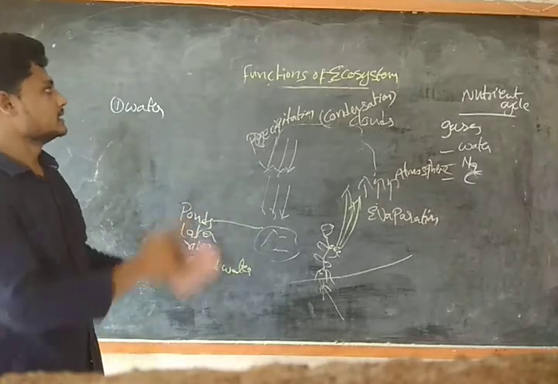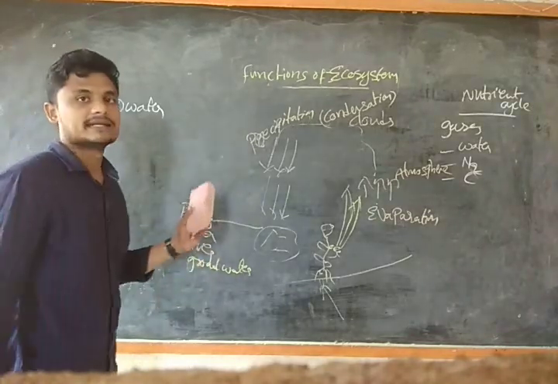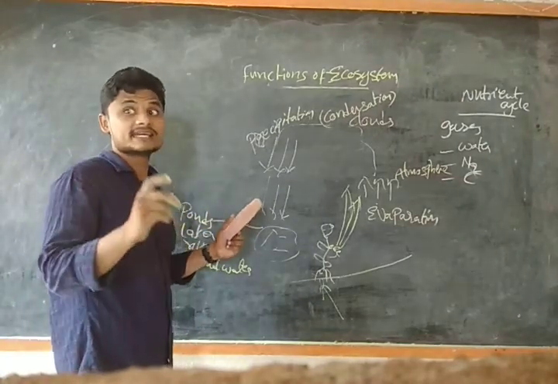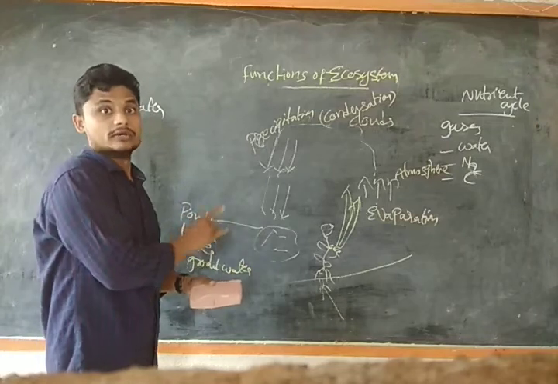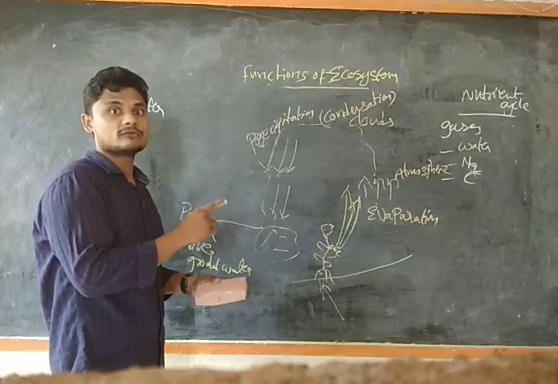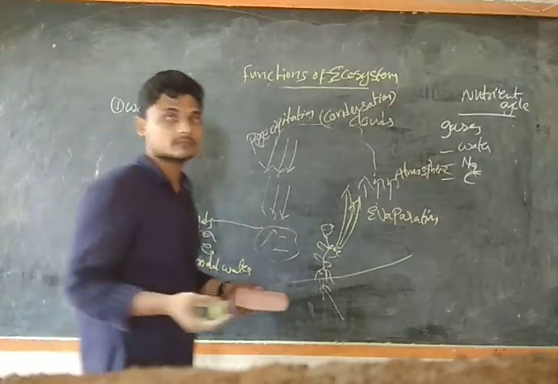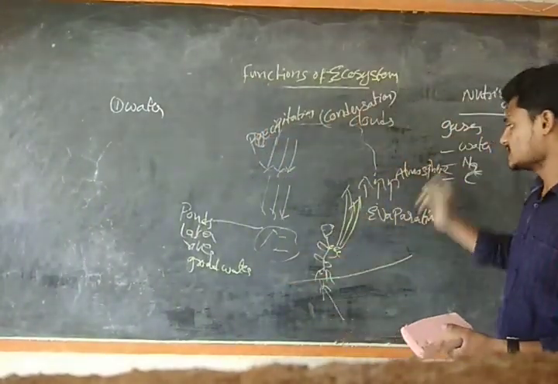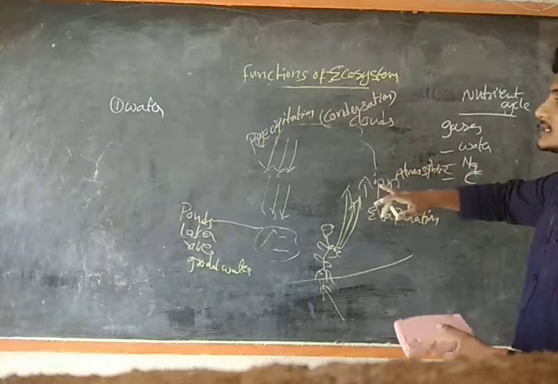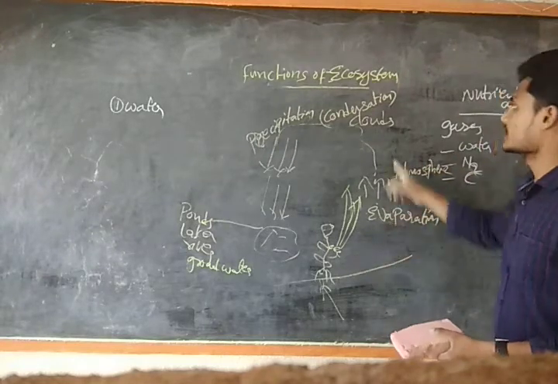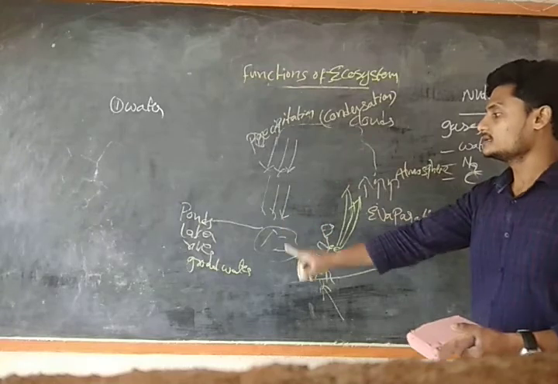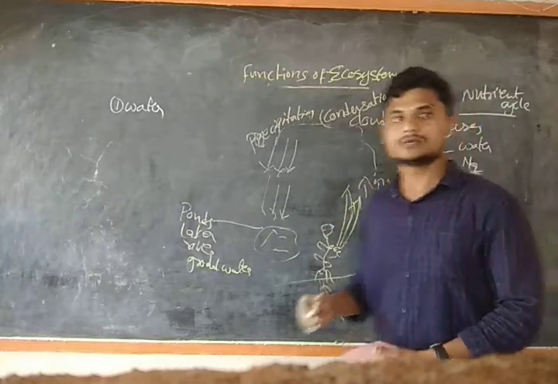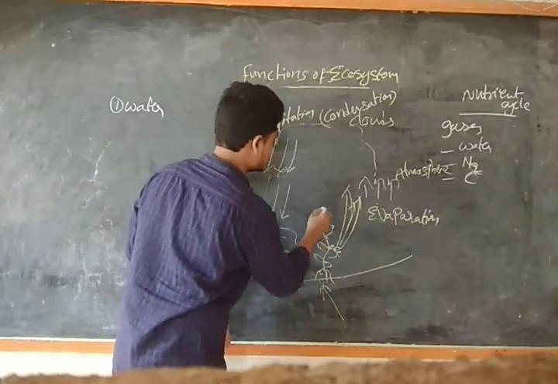This is how the water cycle takes place in the system. Every nutrient cycle depends upon the water cycle, guys. It acts as the solvent medium for organisms to take in nutrients in the system. In this way the water cycle completes its process through evaporation, condensation, precipitation, and again groundwater, with plants contributing through transpiration, guys.